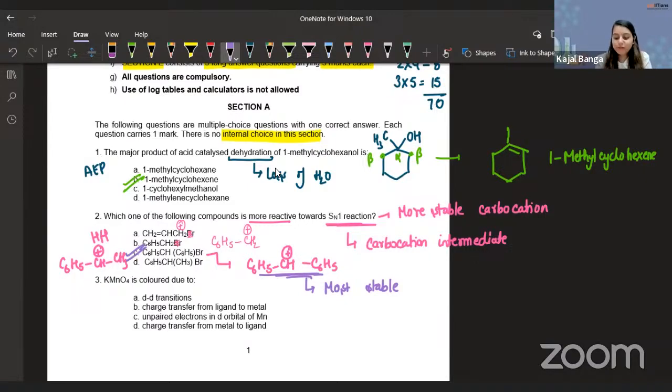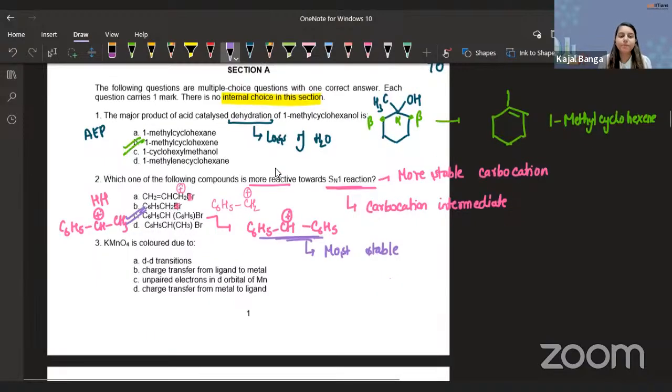You got confused over here. It's not D, it's C, because in the C structure you have resonance possible from both the ends. Okay, no worries. That is exactly the kind of thing we will be learning, and that is the whole purpose of this session, so that we can analyze the mistakes and not repeat them again. Let's go for the third part.